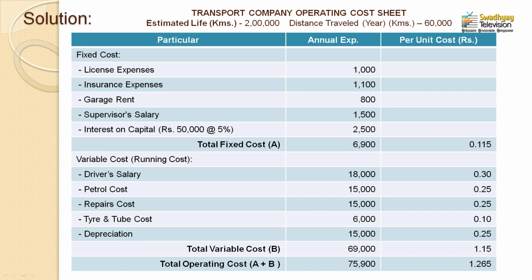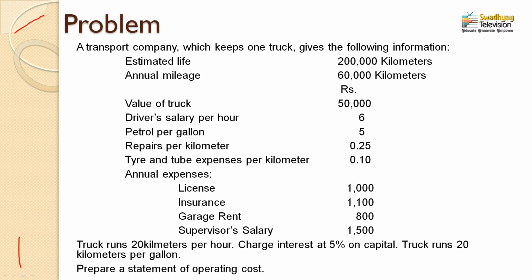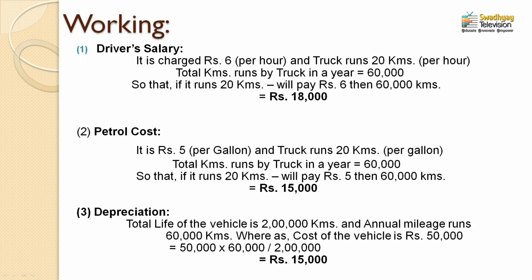Now, moving to the next and a very important part, which is not clearly given in the question, that is depreciation. Depreciation would be calculated on the basis of certain information. First, the value of the truck is rupees 50,000. Second, the annual mileage, how many kilometers the vehicle runs per annum. Third, the estimated life of the vehicle. Now, see working number 3, depreciation. These three pieces of information are needed for the calculation: life of vehicle, annual mileage, and cost of vehicle.